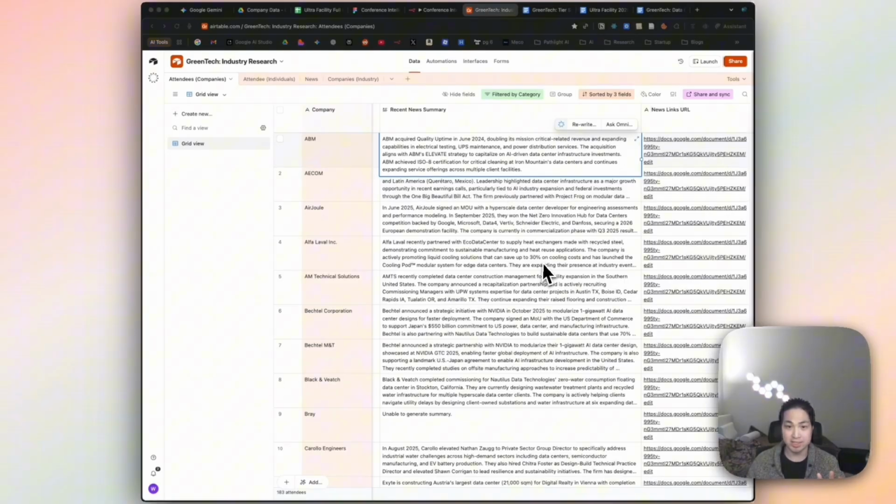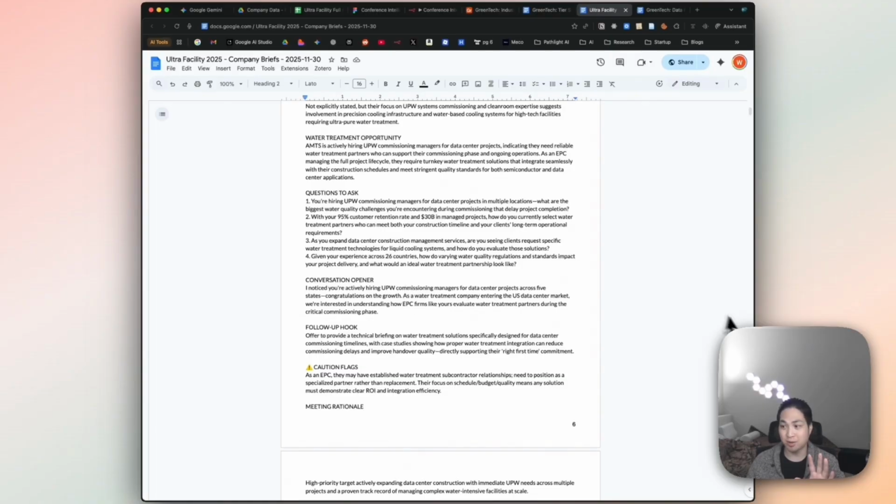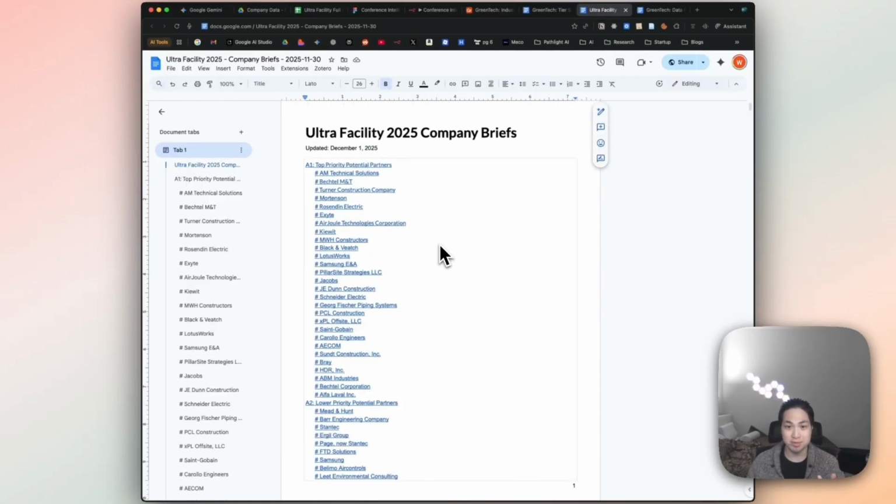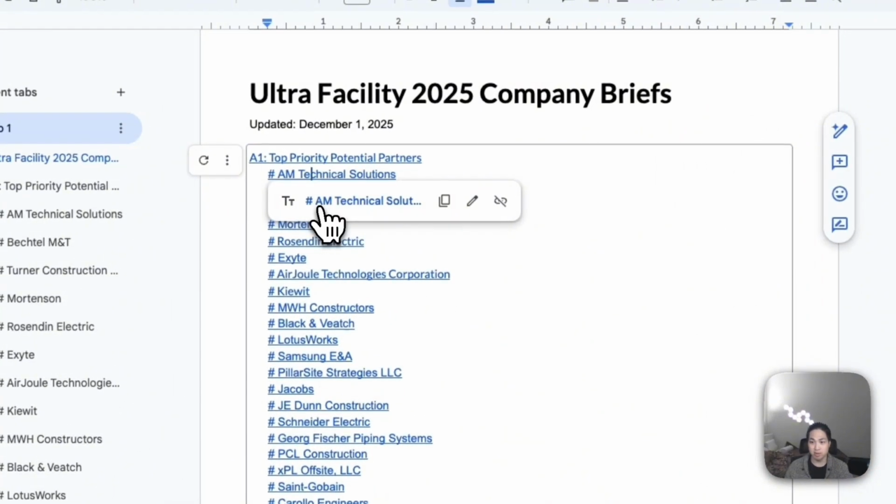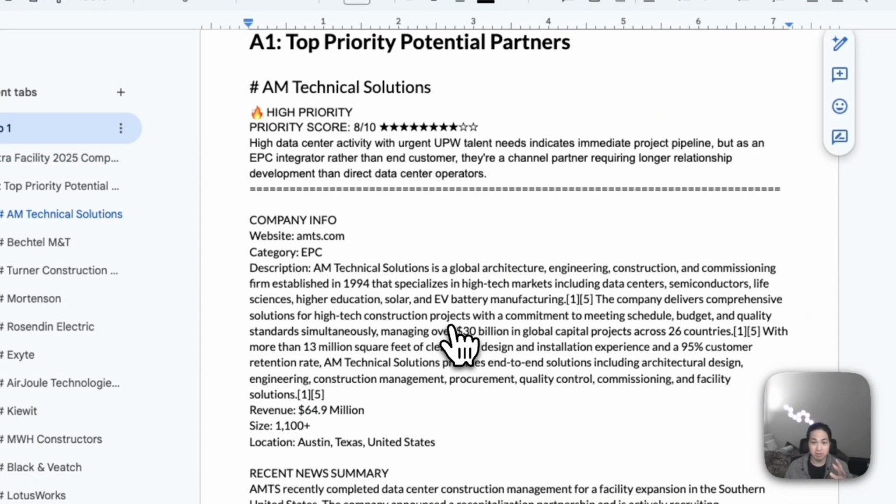Based on all the data that exists in this Airtable, I also created a workflow that automatically created this company brief. Based on all the data that was populated in the Airtable, I also built another workflow that automatically populated this Google Doc with all the information that we just produced into a company brief. So this is about 300 pages looking through the 73 high priority targets. And for each one of them, it's producing all the stuff that we talked about.